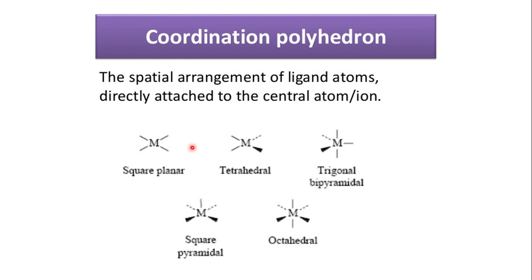The arrangement can be square planar or tetrahedral if the ligands are 4 in number, and it can be trigonal bipyramidal or square pyramidal if the number of ligands around the central metal ion is 5. If the number of ligands is 6, then the spatial arrangement of ligands can take place in an octahedral fashion. So this is known as a coordination polyhedron.